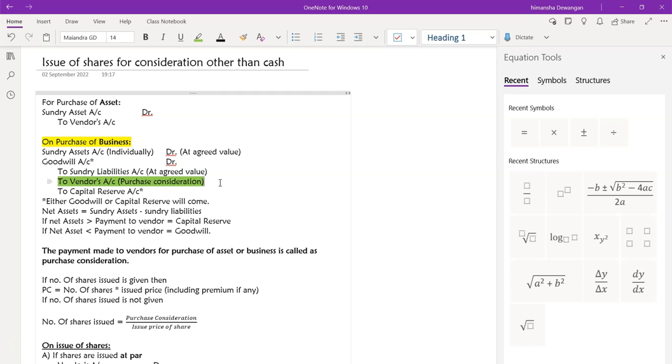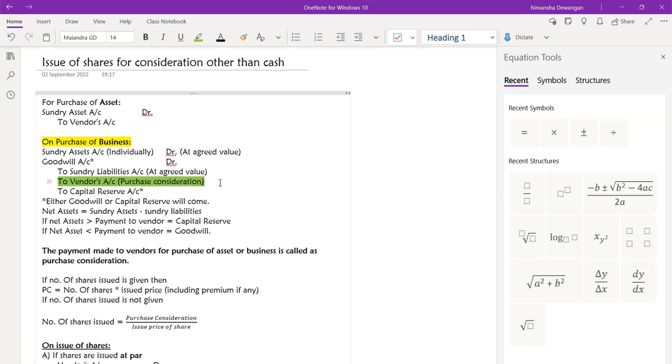So usually there will be a difference, if you are making a higher payment. Net assets is sundry assets minus sundry liabilities. It is all written on the screen, okay, Niharika? If net assets is more than the payment made to the vendor, then you are acquiring assets of more value and making the payment lesser. So it is your benefit. It is a capital profit, so it will be written in the capital reserve account. So capital reserve account will be credited.